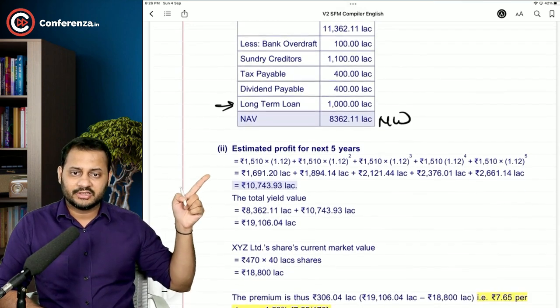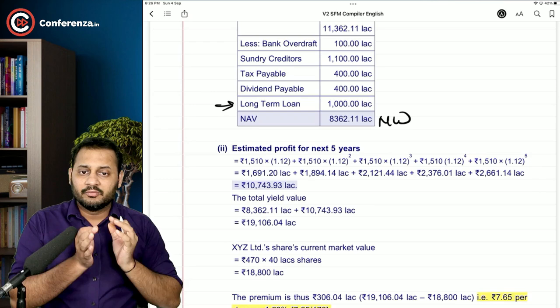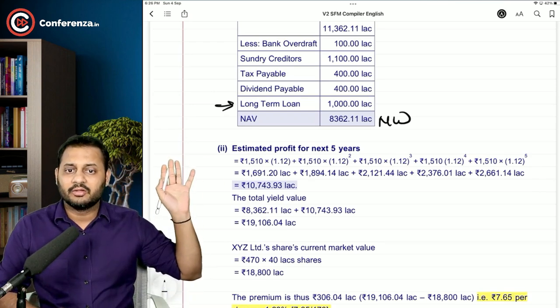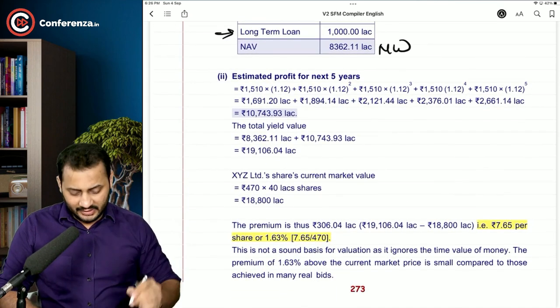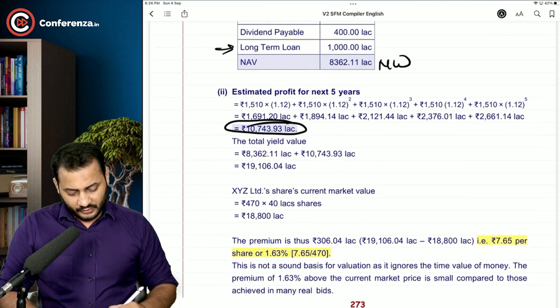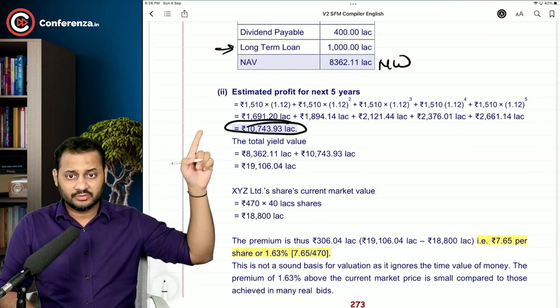This is the net worth and estimated profit for 5 years. In this question, they have not given you the future value factor, and that's why you have calculated the value every time, and then it comes to somewhere around 10,743. So the estimated profit for the next 5 years is 10,743.